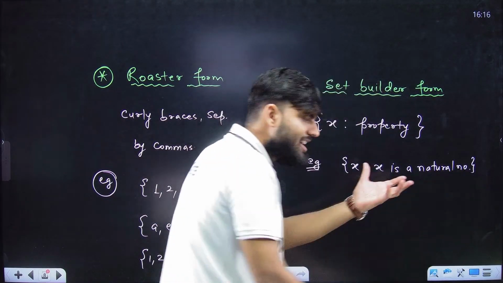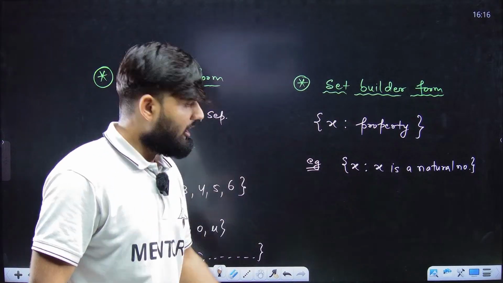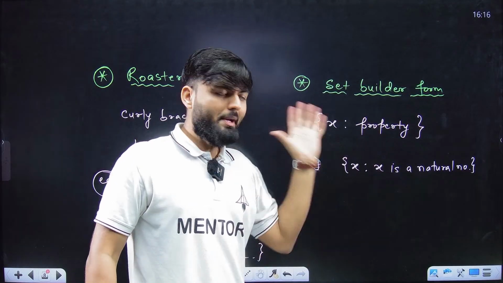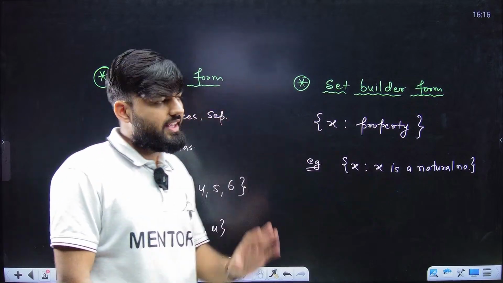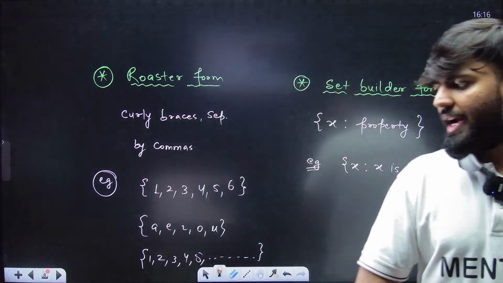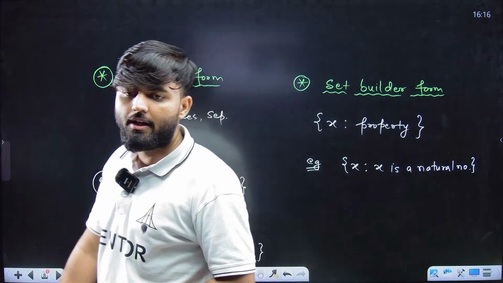Now this is much better because here we don't need to write everything. Here we can write a property only. Superb method. We can simply write a property and everything will be done. So this is something which is known as set builder form, where we write the property instead of writing all the numbers. I hope that these two are clear. Roster form, set builder forms are clear.